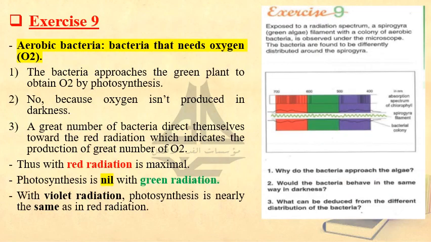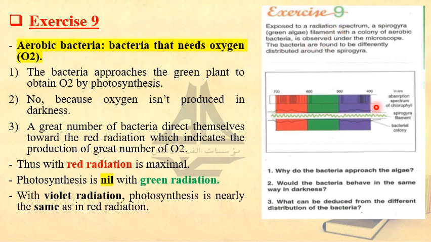Now let's move to exercise 9. 9 is very, very important. It includes a new idea, and please listen very well in order to understand. Exposed to a radiation spectrum: you know that each color has a specific wavelength, and the colors of the rainbow form a spectrum, right? And each one corresponds to a specific wavelength. So they got a radiation spectrum.